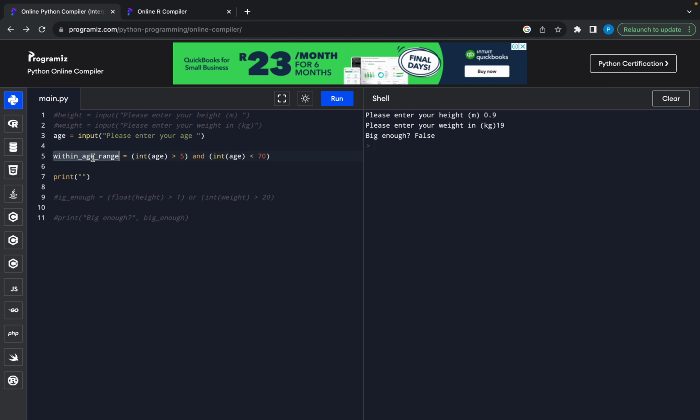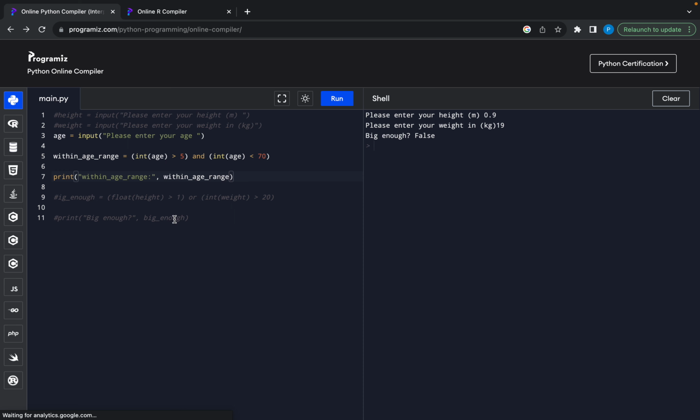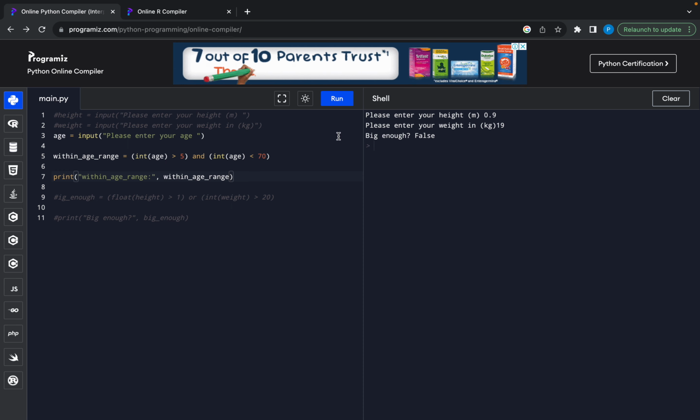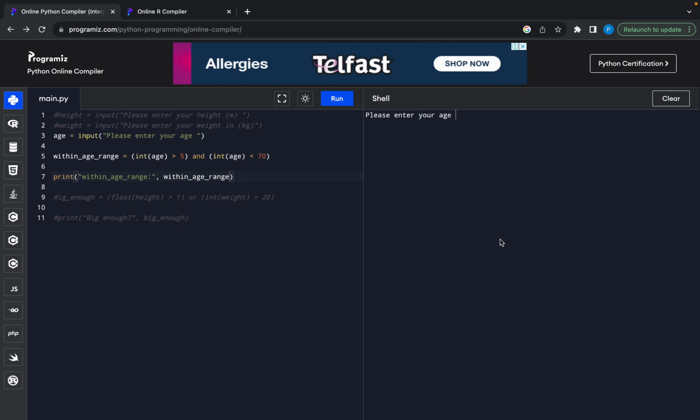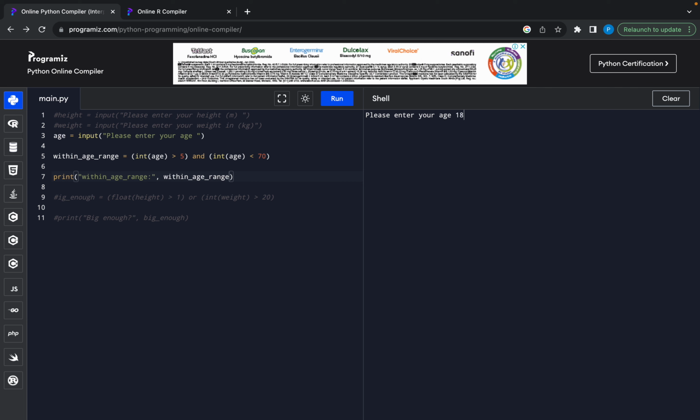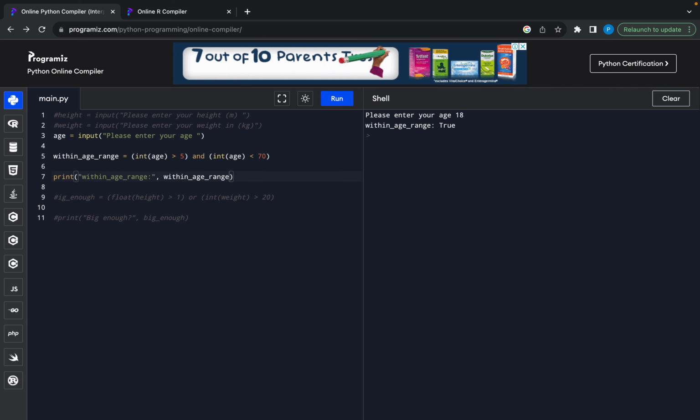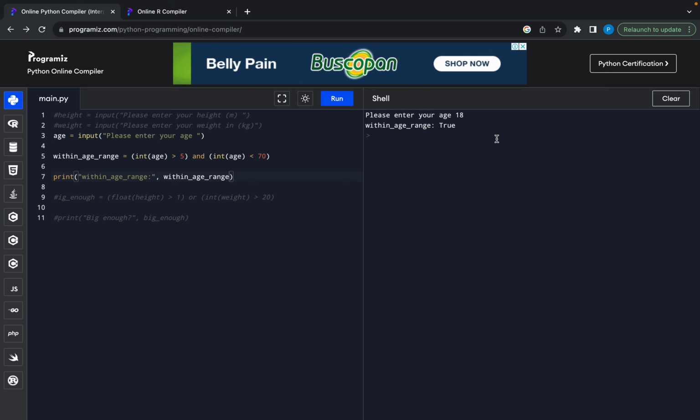I'm just going to copy this as the text, put a colon there, and then I'm also going to pass the variable. Okay, so let's test this one. So age. We're going to say that you are within the age range. Let's just see what happens. Yes, you are within the age range. True, good, because you are old. 18 is greater than 5 and less than 70.